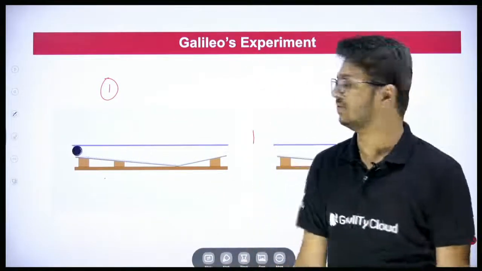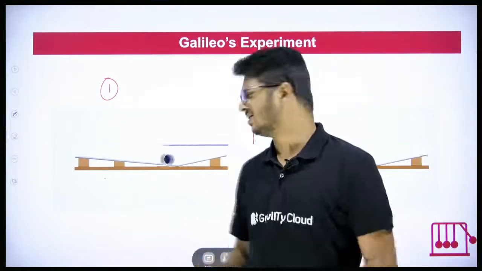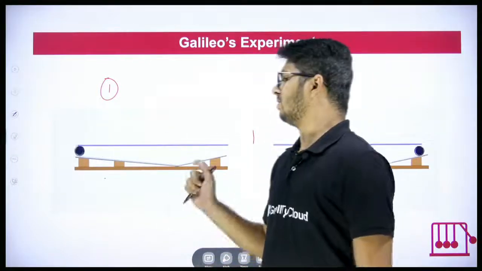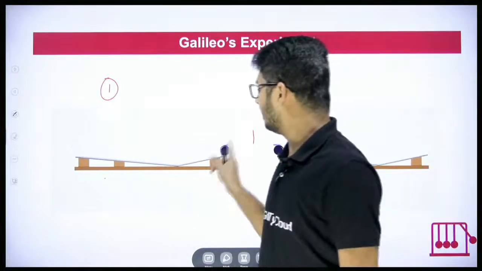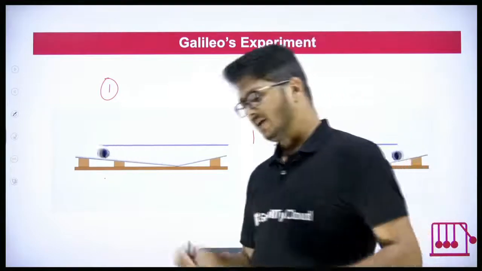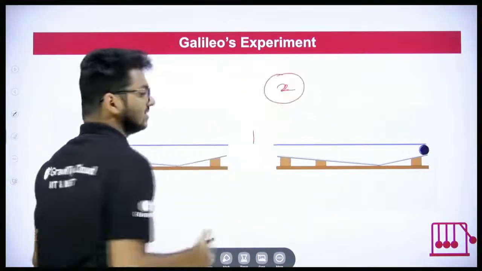and this slope will take a very smooth surface. If you take a rough surface, it will go to a lesser height. Okay, that is because of friction. So we'll take a smooth surface where friction is very less, and we'll notice that the ball will go exactly to the same height. And if you look at the second animation, it is the same.